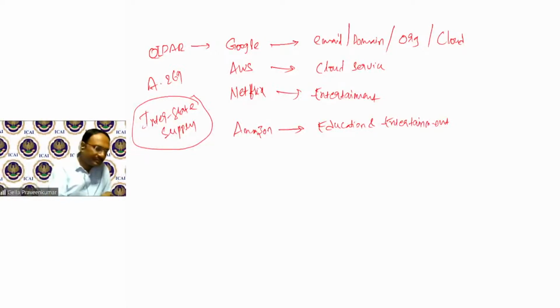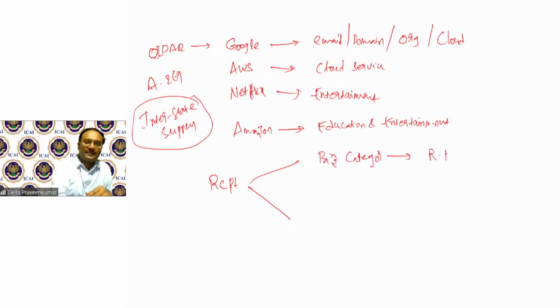Here, they have identified the recipient in 2 categories. Recipient 1, business category, that means a registered person. Another category, they call this, let me just look at the definition: online non-taxable recipient.